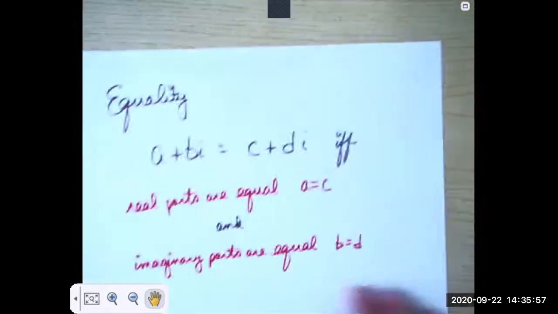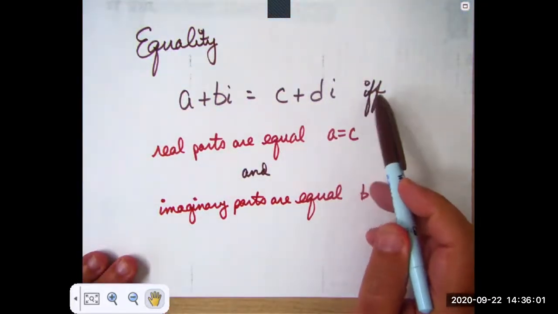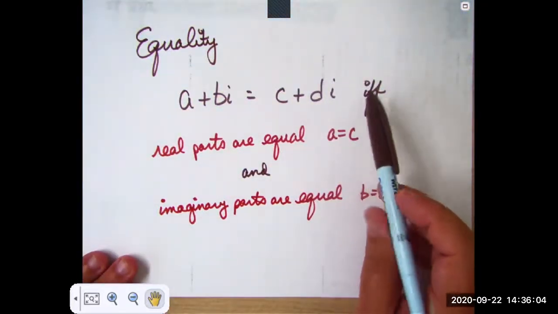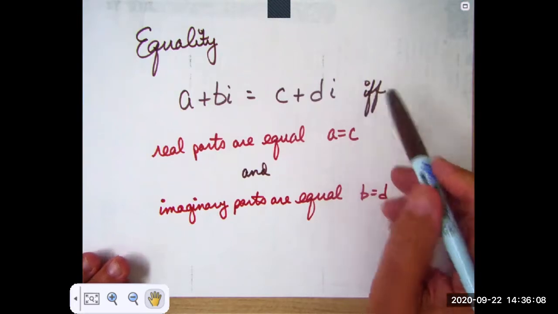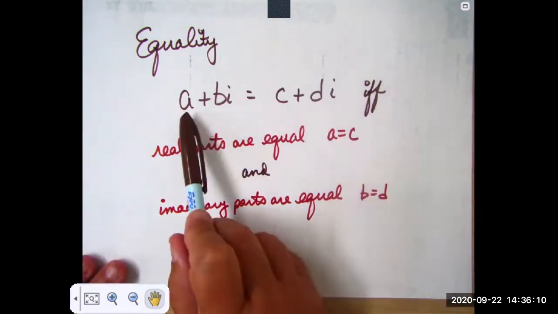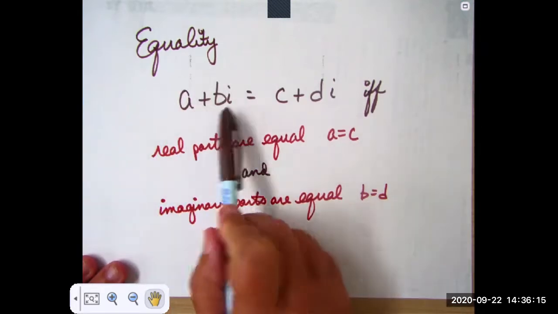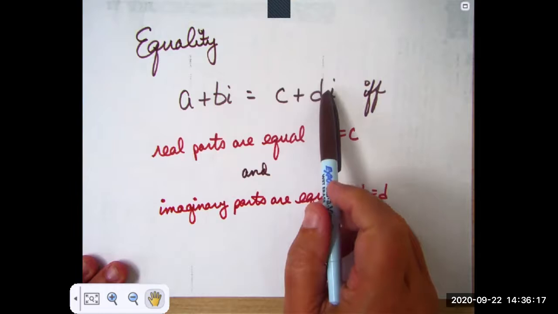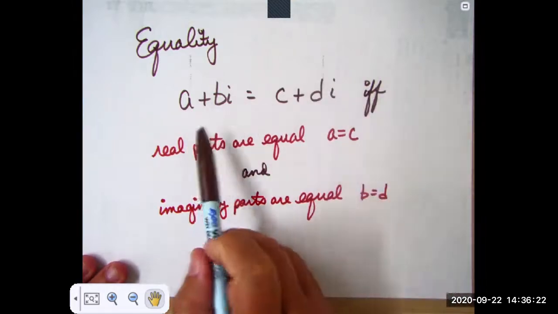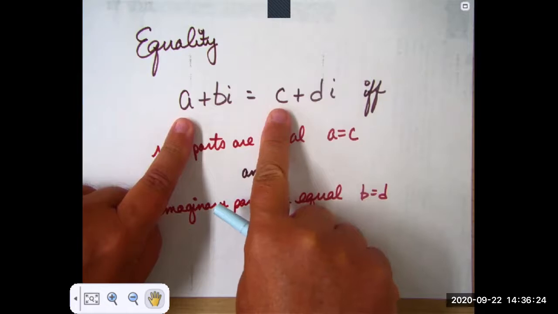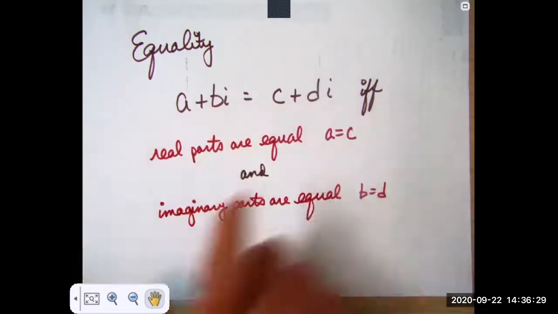Now you may learn a mathematical shortcut here. IFF, if and only if. In math, we abbreviate if and only if as IFF. If this complex number is equal to this complex number, well, this one is equal to this one if and only if the real parts of the two numbers are equal and the imaginary parts of the two numbers are equal.